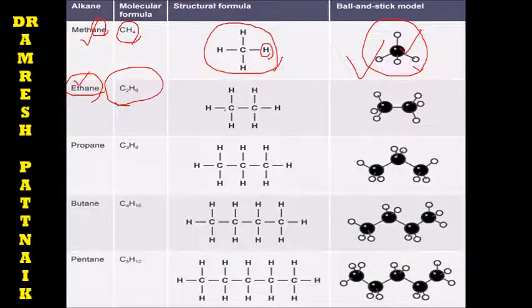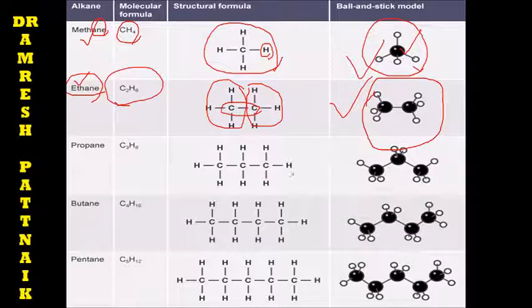ETH stands for 2 carbon atoms with 3 hydrogen atoms on either side, so 2 carbon with 6 hydrogen atoms gives ethane. Then propane, then butane, then pentane, like that. Just think over how the ball and stick models show it.